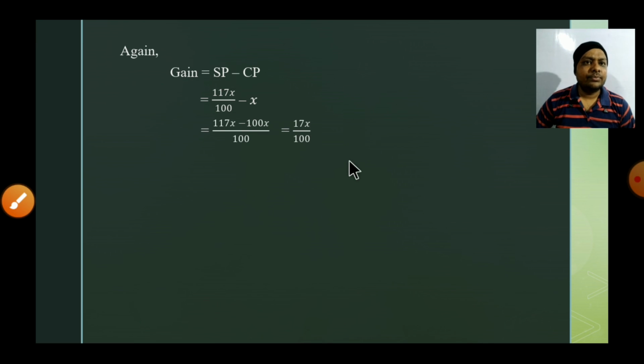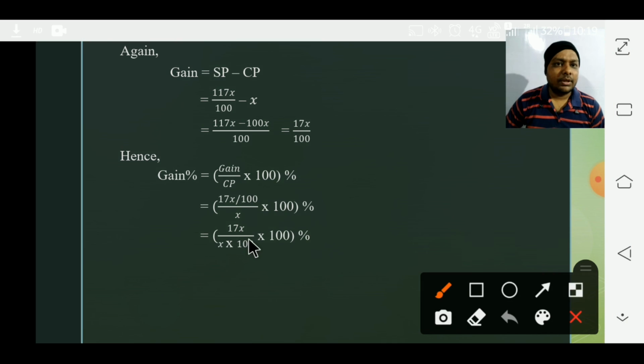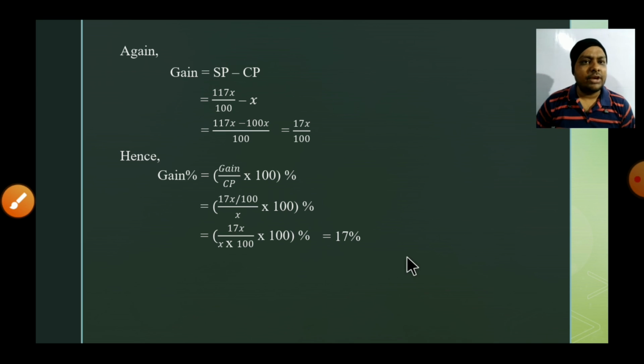Okay. Now we know the gain. So now we can apply the formula of gain percent, which is equal to gain by CP into 100%. Gain is what? 17X by 100. CP is what? X. So 17X by 100 by X into 100%. That 100 will multiply with the denominator X. Now this 100 will cut this 100. This X we will cut with this X. Then what is left? Only 17%. So we can say the gain percent will be 17%. Same answer we have found.